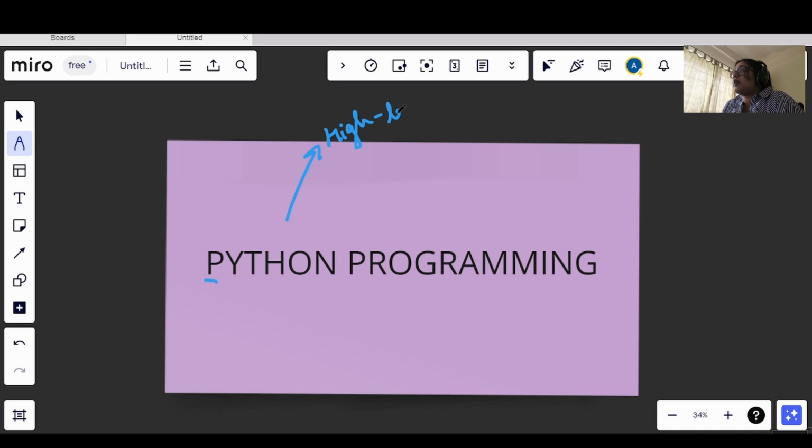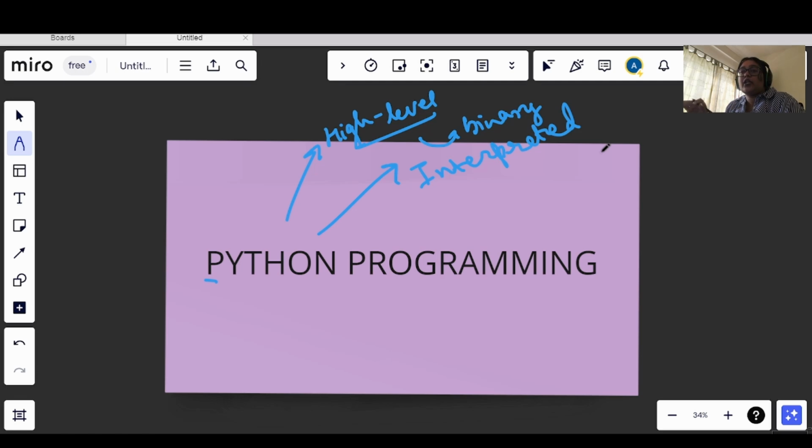High level means the way that we write programs in Python is understood by us, but if it has to be understood by the machine or the system, it needs to be converted into binary code, or we can say machine code. Fine. And the other thing is Python is an interpreted language. Now what does interpreted mean? Interpreted means that when we execute the Python code, it will be executed line by line.